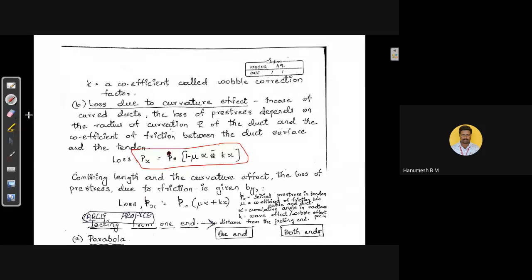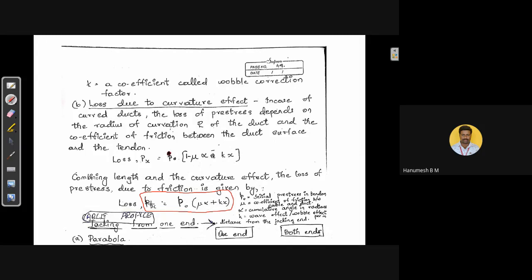Loss due to friction means loss due to length effect plus loss due to curvature effect. On combining these two formulas, we can remember only this formula to calculate the loss due to friction. That is, the combined curvature effect and length effect is substituted and simplified, and we have arrived at this formula. That is, loss due to friction is equal to Px is equal to P naught into mu alpha plus Kx.